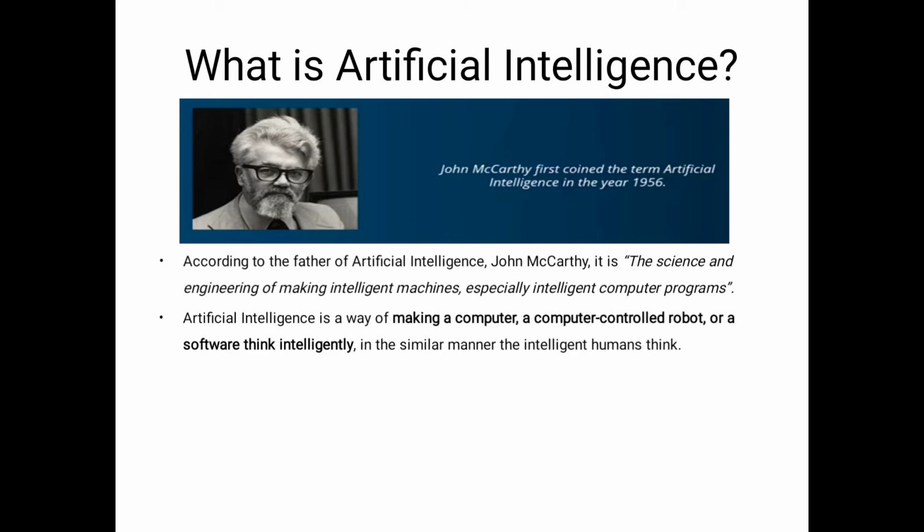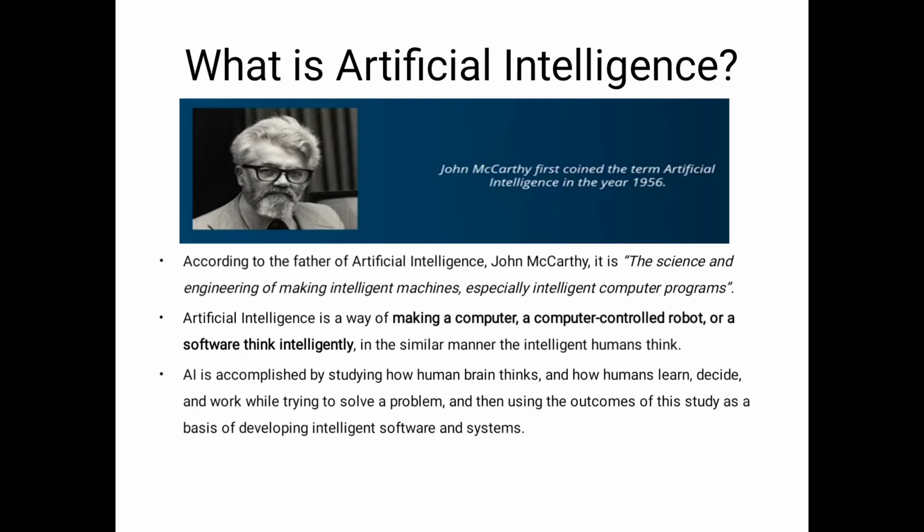Another definition is the way of making a computer, a computer controlled robot, or software think intelligently. Here our aim is that the machine is thinking, the machine is acting like a human being. That is our aim. That is the definition of artificial intelligence. Okay, next another definition is accomplished by studying how the human brain thinks.